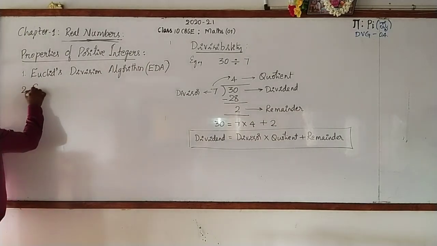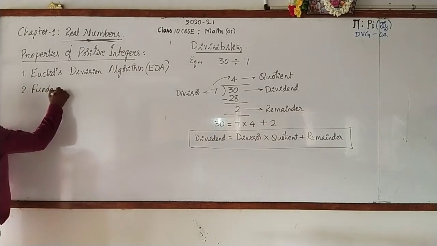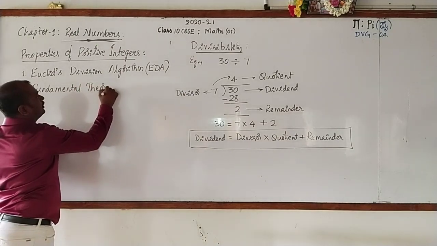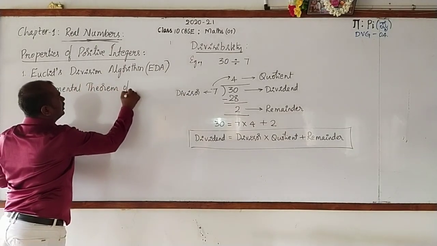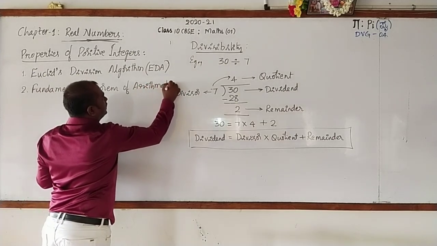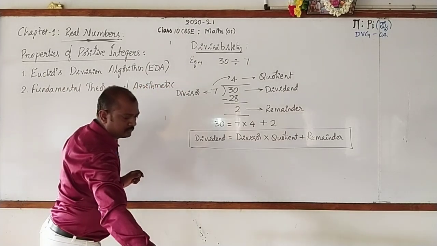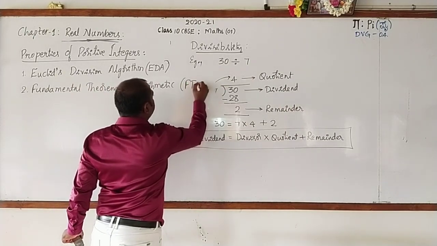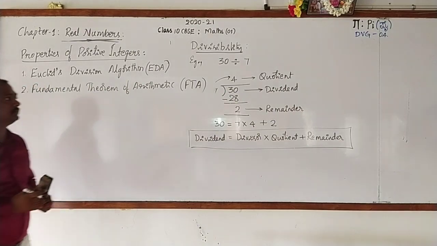The second one is the fundamental theorem of arithmetic, and you can write its abbreviated form as FDA.